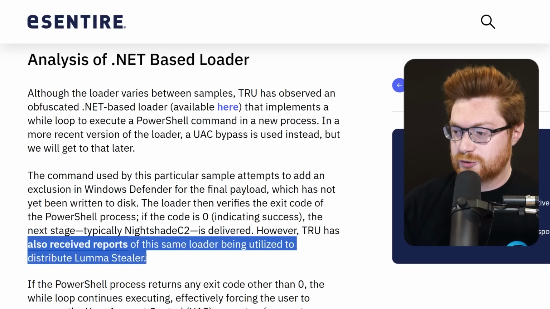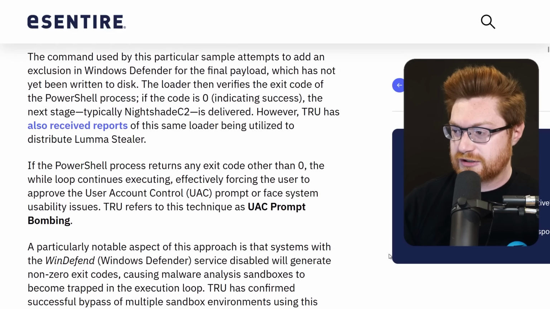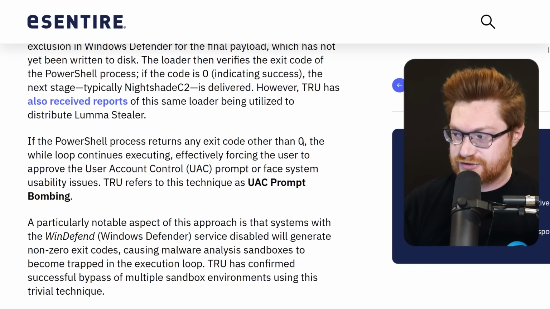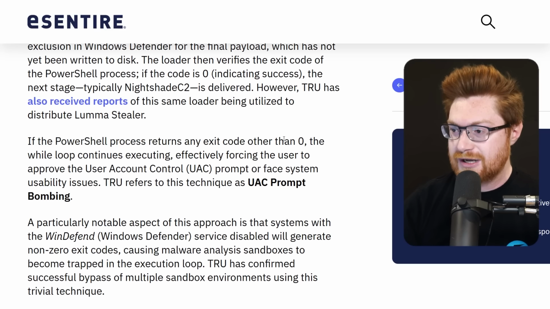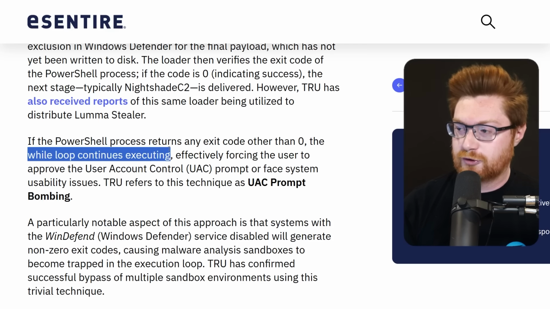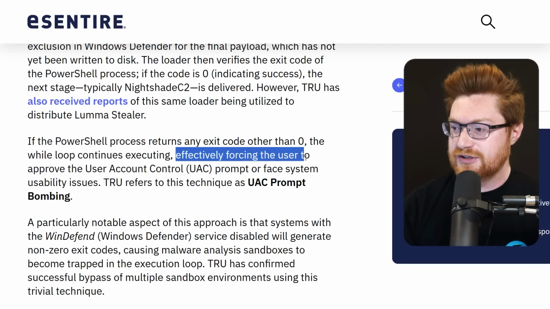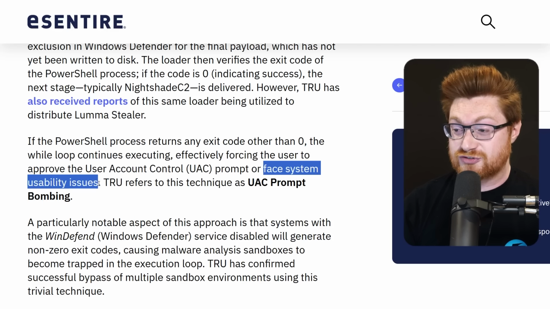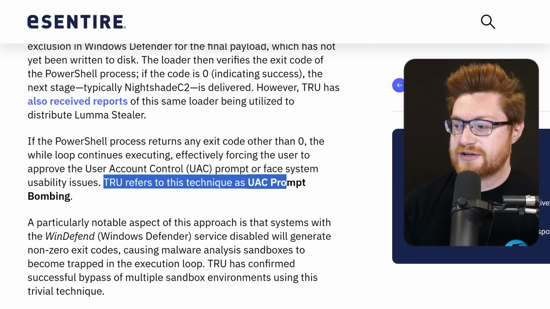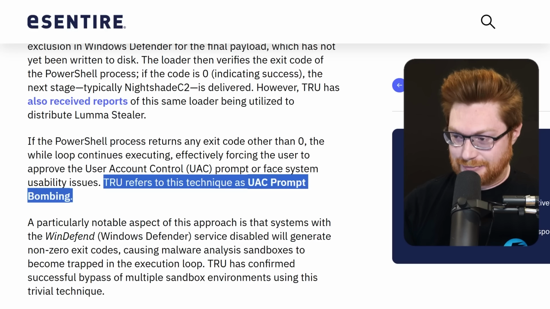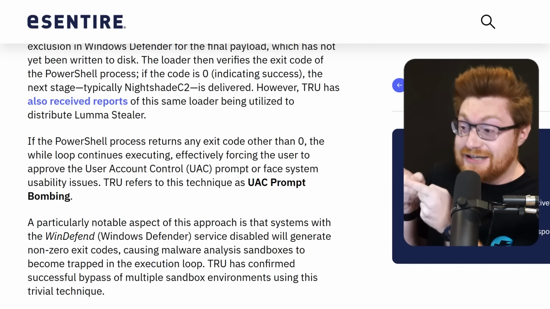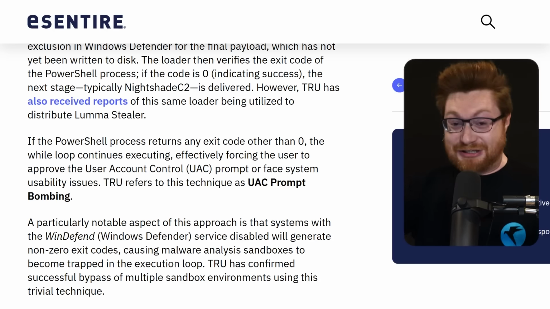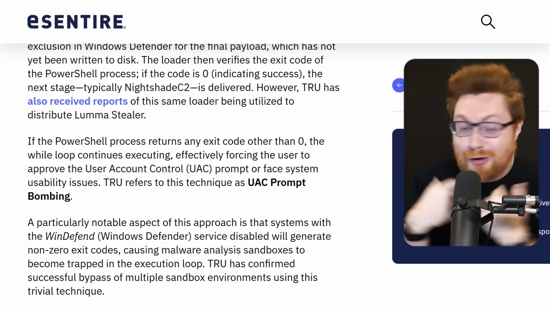Sometimes they've seen this using Lumma Stealer, another infostealer malware, but if it were to return any exit code other than 0, like the user clicked no, then it keeps looping over and over again, forcing the user to approve the UAC prompt, or they just can't use their computer. So they call this UAC prompt bombing. You hear that, YouTube? They called it that, not me. I'm just trying to use industry terms here. Please don't take down this video or my channel.